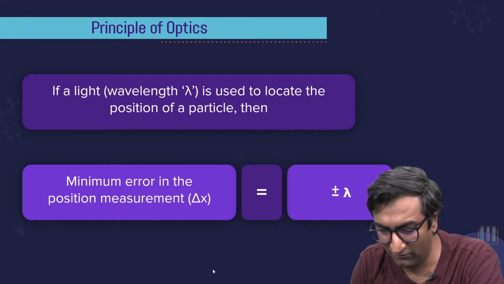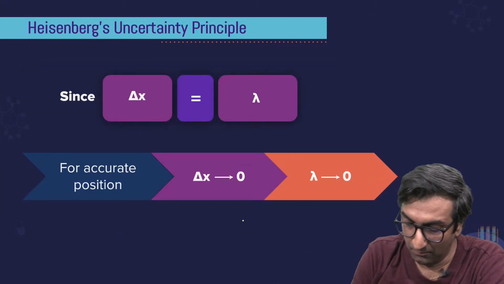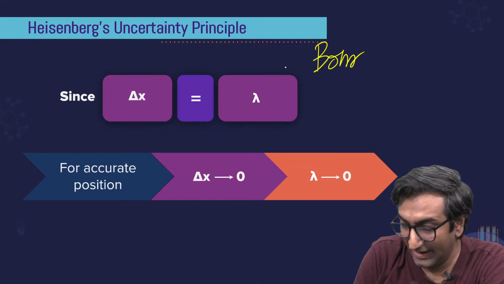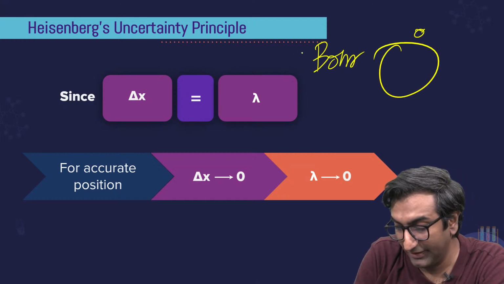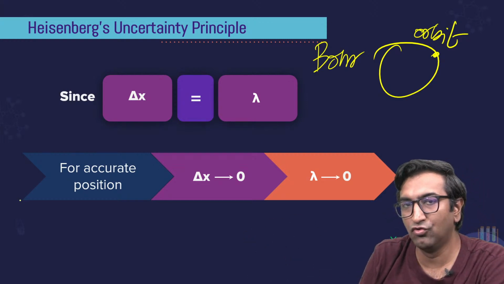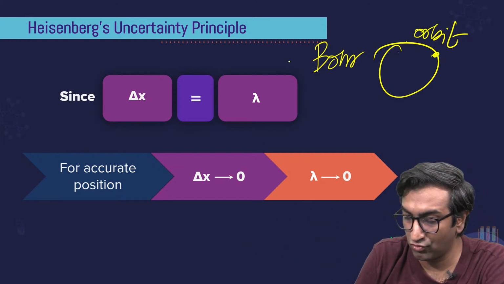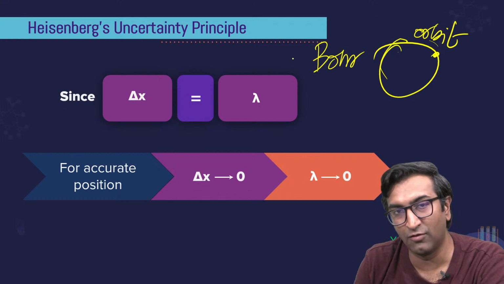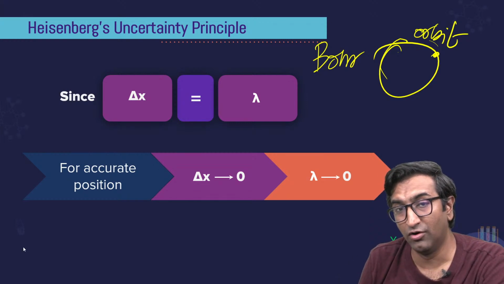Now, what is the biggest problem with all of this error business? Bohr bhai sahab ne bola कि I can locate exactly this is the orbit. I can pinpoint कि यहाँ पे electron. That is wrong. You cannot. You don't know where the electron will be. There is no way for you to know कि electron will be exactly in this orbit. That was the problem with Bohr.